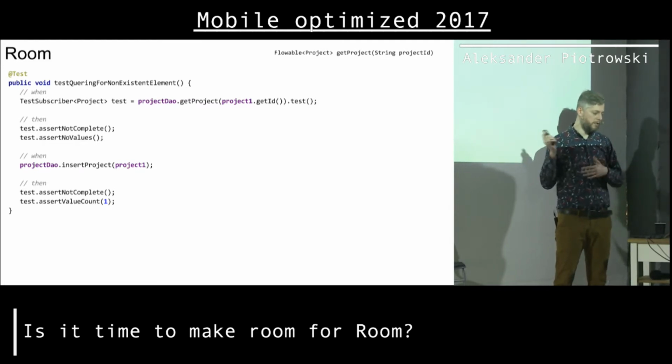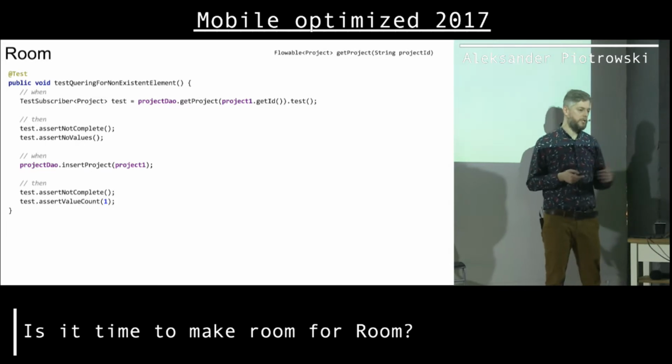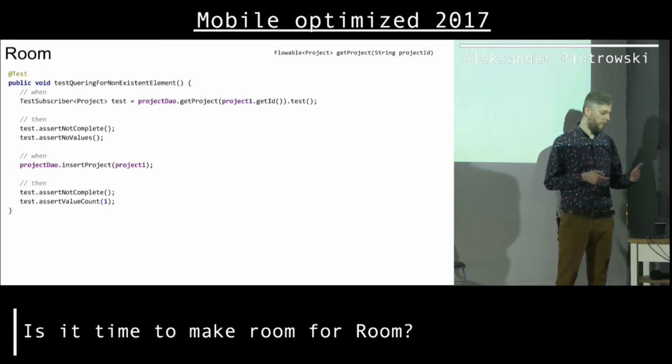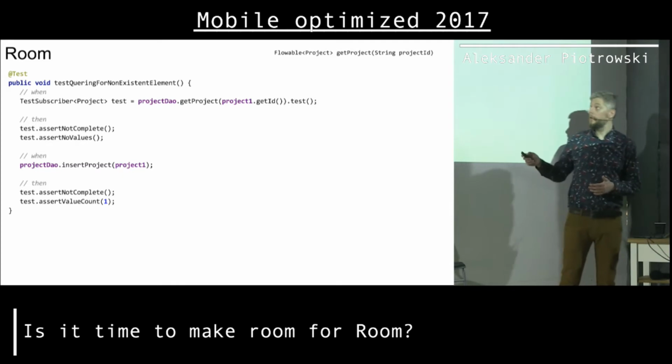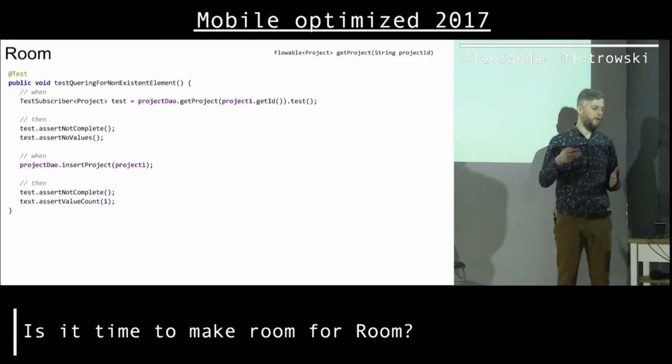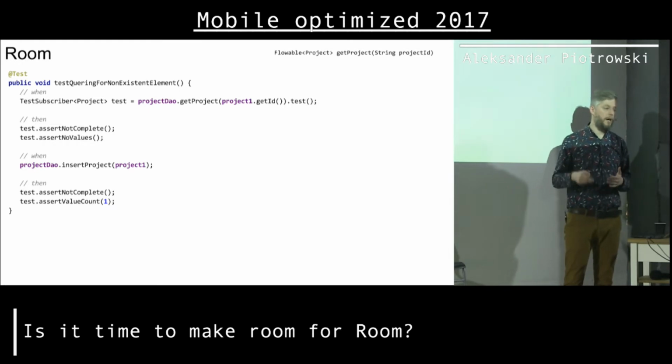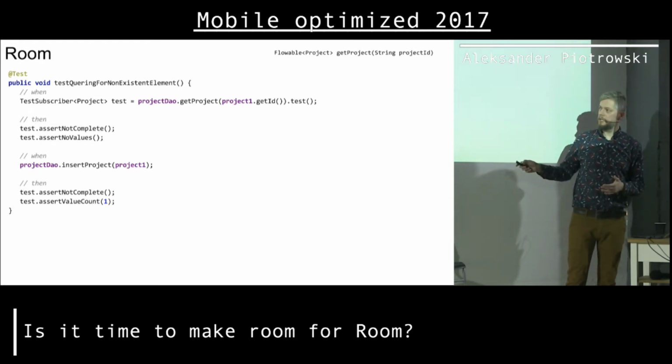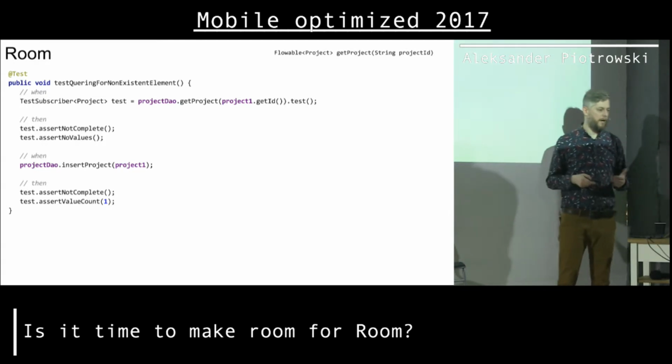Okay, so when this is called, get projects should return a stream of projects, and with Room, as you can see here, when I make this call, this stream doesn't complete. Why is that? Because Room is listening to the database changes, and eventually, if someone inserts data into database, I will get this inserted data, okay? So with Room, all the streams are like never ending, because Room is constantly observing tables for us, which is, I would say, kind of nice.